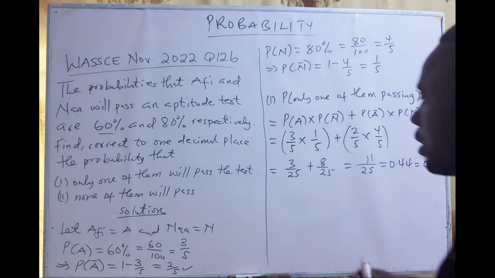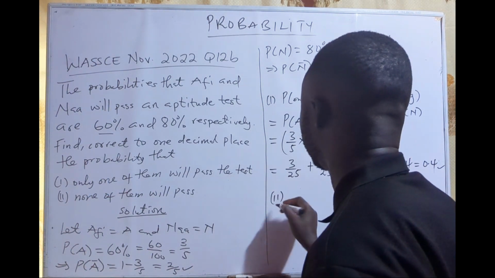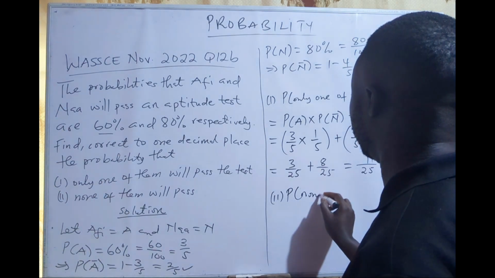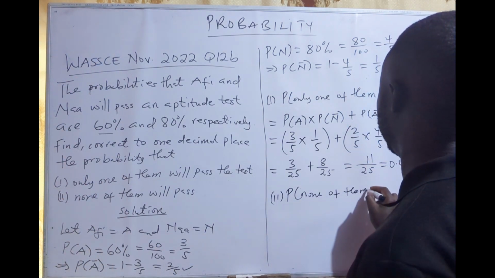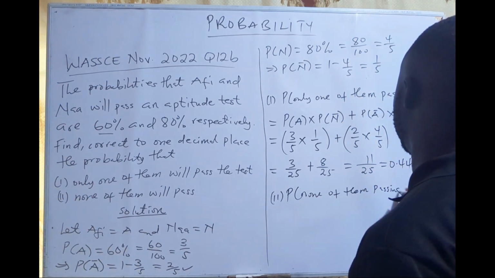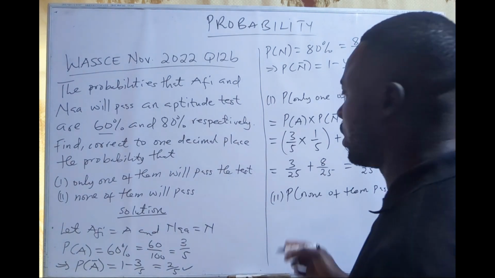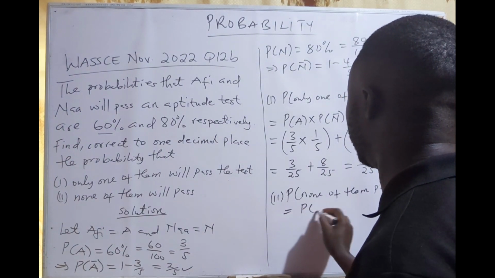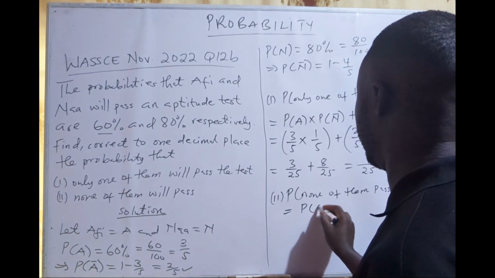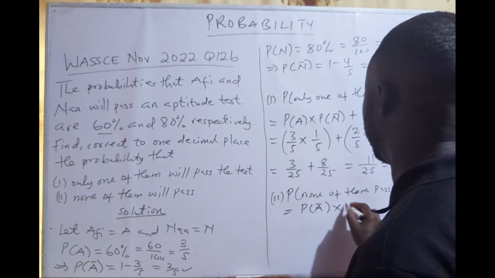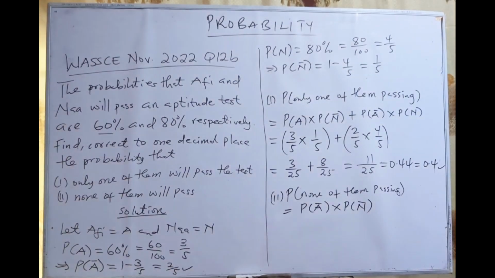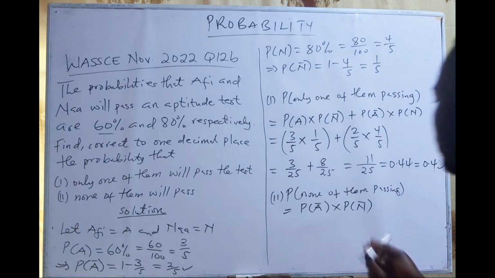And then let's do the last one. Probability of none of them passing. If none of them is passing, then what will happen? It means the probability of Afi not passing, and Na also not passing. That is none of them passing.